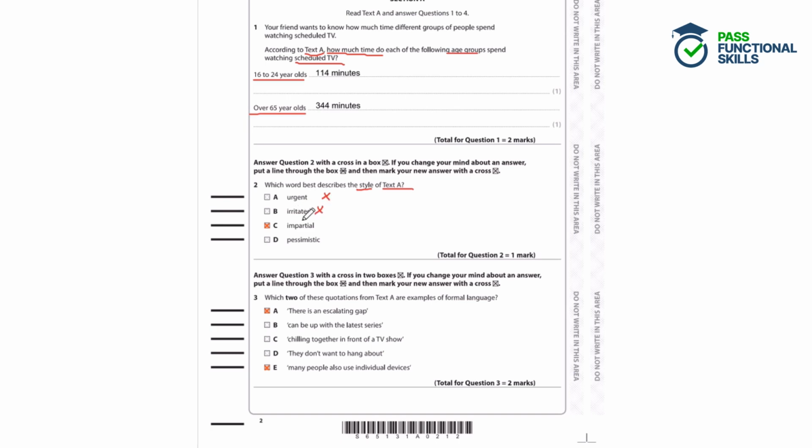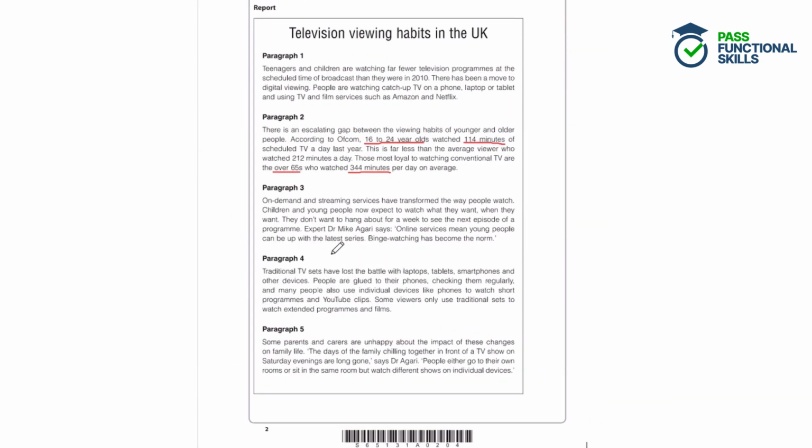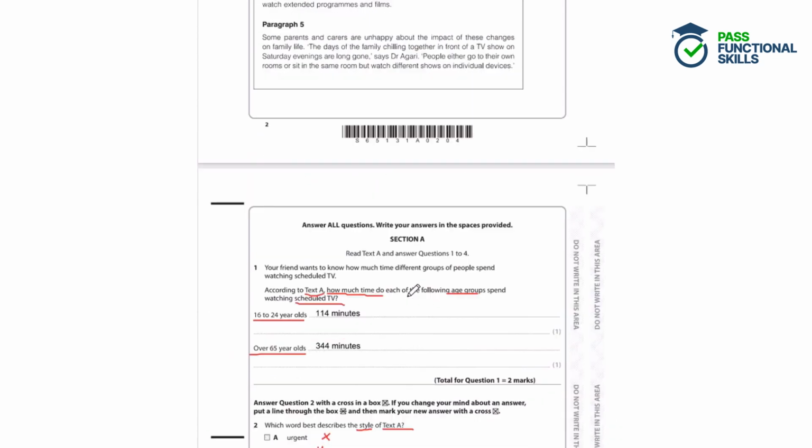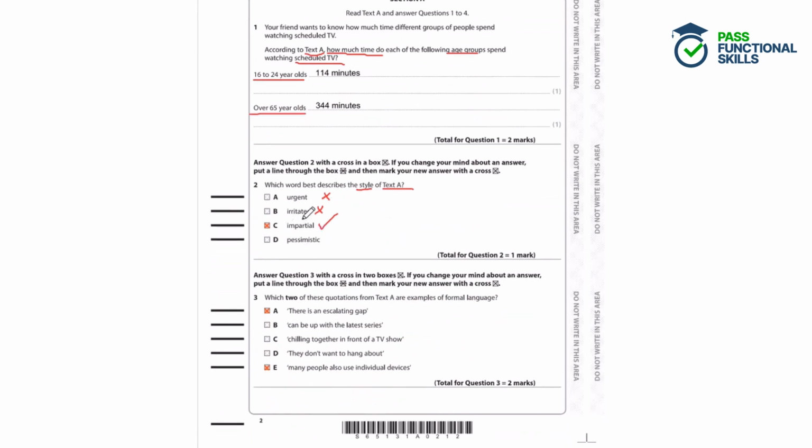Is the text impartial? Yes, the text is impartial. It says that there are negatives of watching TV, but it's communicating these in a way that is not really supporting one side or the other. It's just communicating people's opinions, like expert Dr. Micah Gari, and what children and young people expect. It's talking about other people and giving their opinions rather than giving an overall opinion itself. So it's quite a balanced, impartial account.